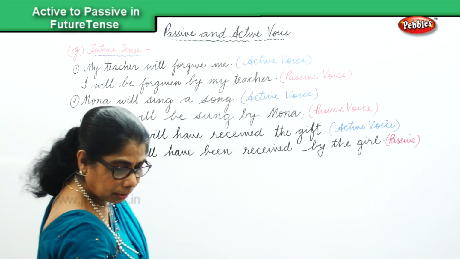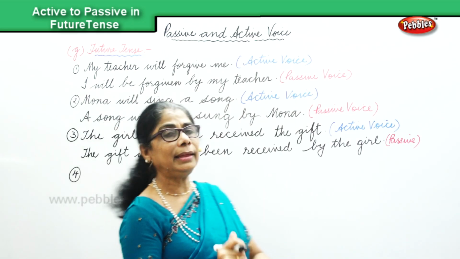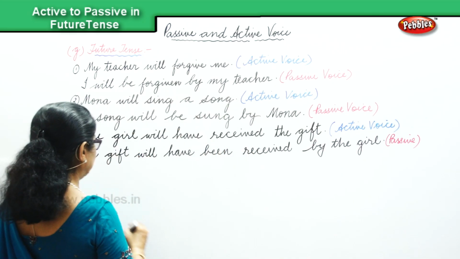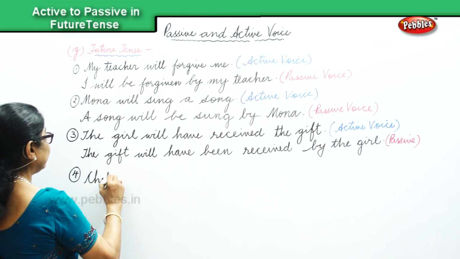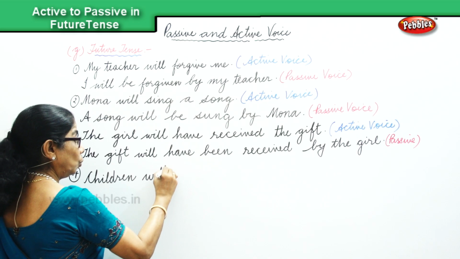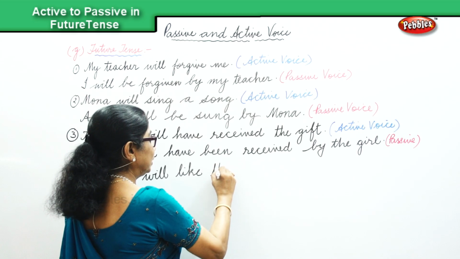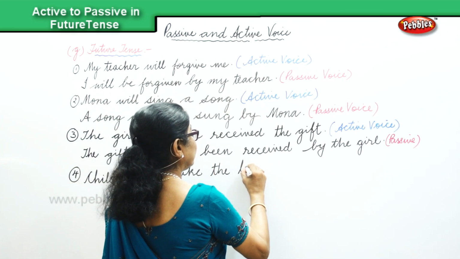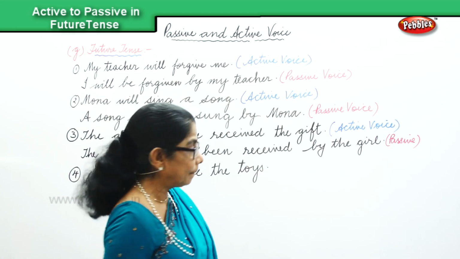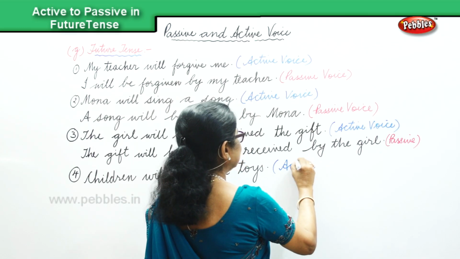Okay. And I have one more sentence for you to look at. Okay? One more sentence. Children will like the toys. Children will like the toys. That's in the active voice. Active voice.